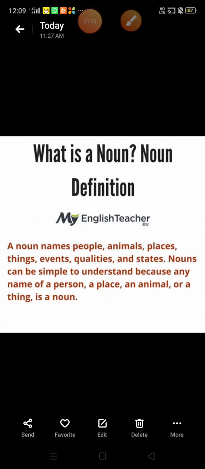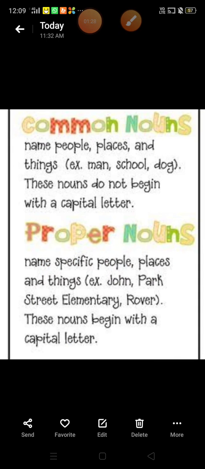Now, we will discuss the kinds of noun. First of all we will discuss the common noun. Common nouns are the nouns which are common to all. The word which can be used for anything or anyone or any place is a common noun. For example, man, school, dog. So these all are examples of common noun.